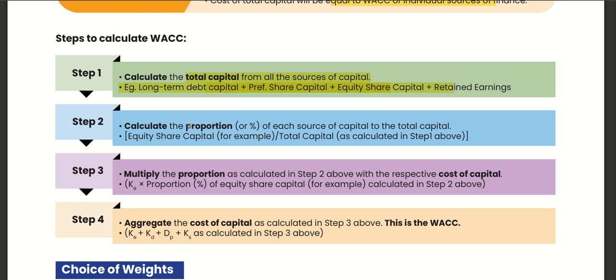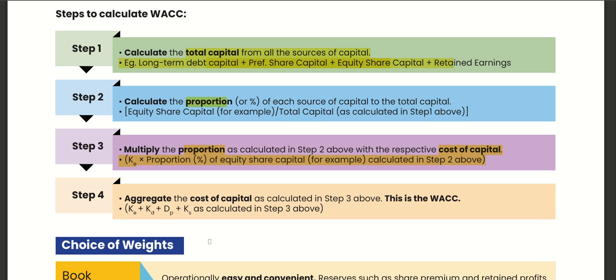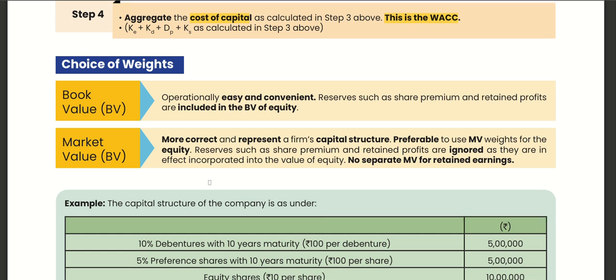Calculate the proportion of each source, which is the weight. Multiply the weight with its cost and sum it, and we will get the WACC.